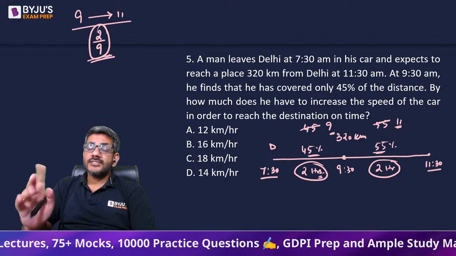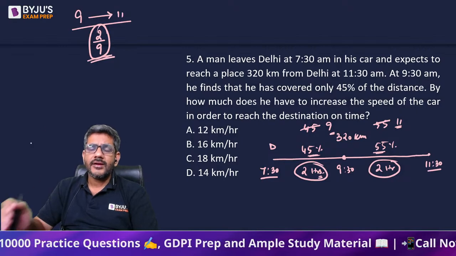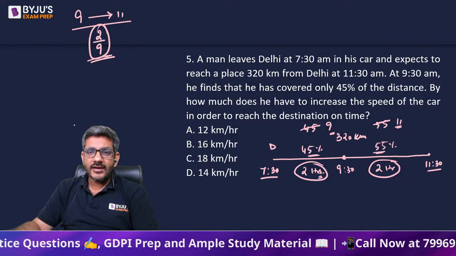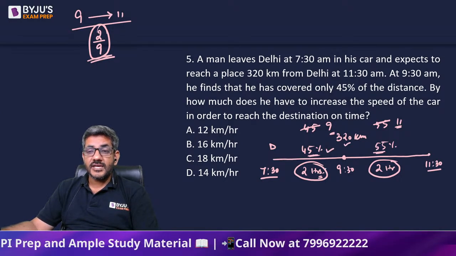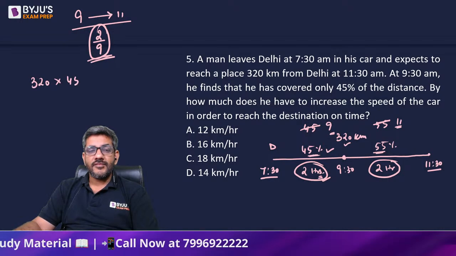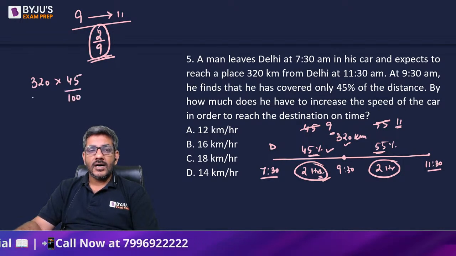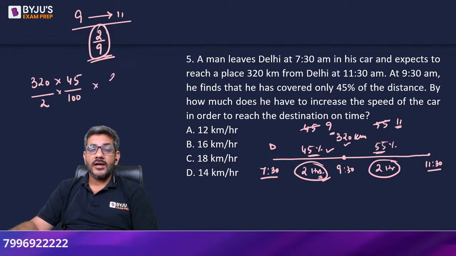But the question is asking in terms of kilometers per hour. तो पहले स्पीड कितनी थी, पहले तो ये पता लगाना पड़ेगा. There is an increase of 2 by 9 in that. So what was the speed earlier? He was covering 45% of 320 in 2 hours. So what was the speed? 320 into 45% in 2 hours. So speed is distance divided by time. और अब इस स्पीड को बढ़ाना है 2 by 9 से. तो कितने से बढ़ेगी जरा देखते हैं.